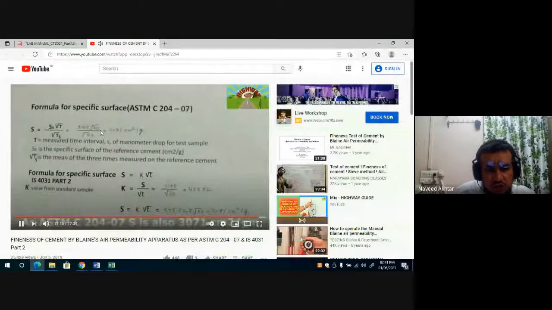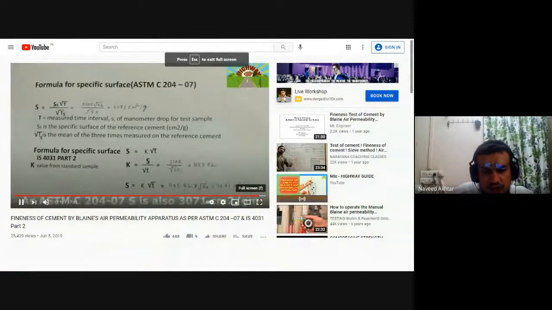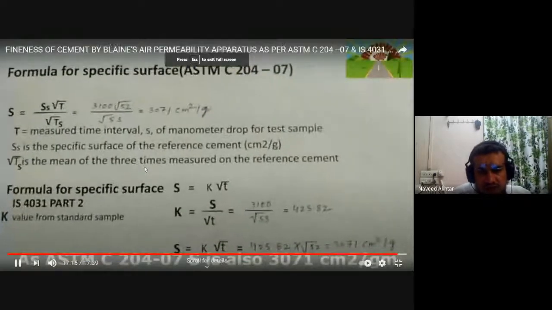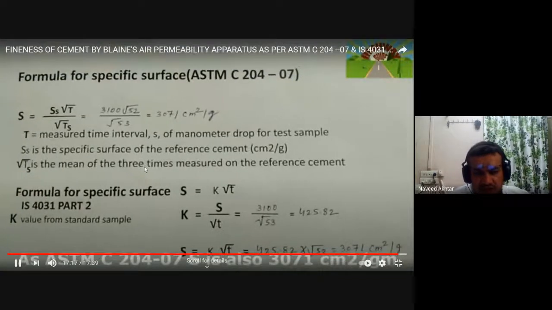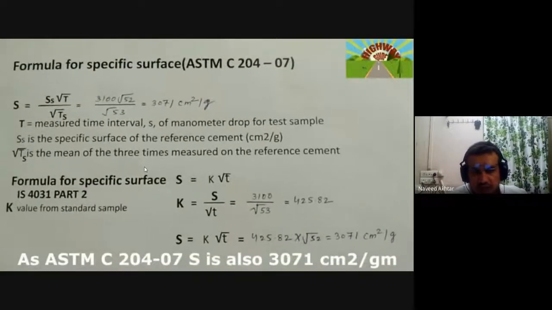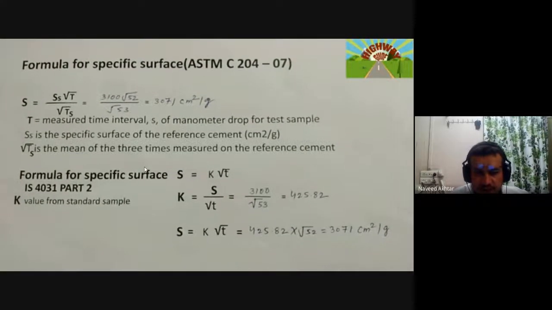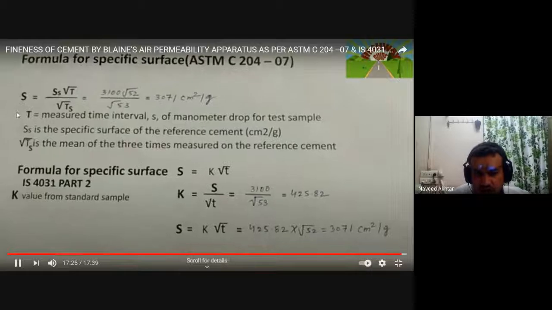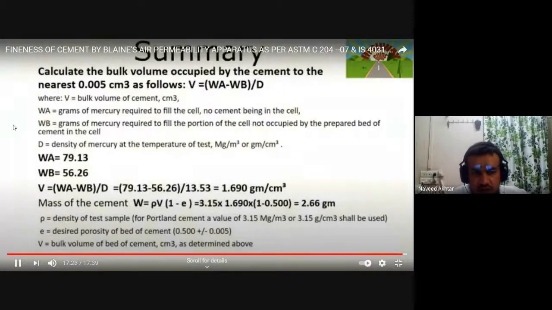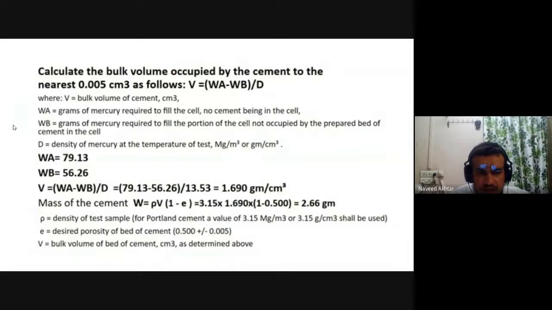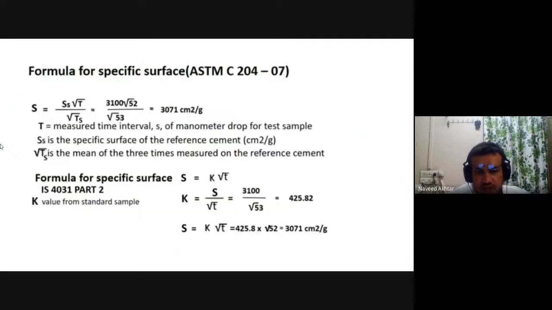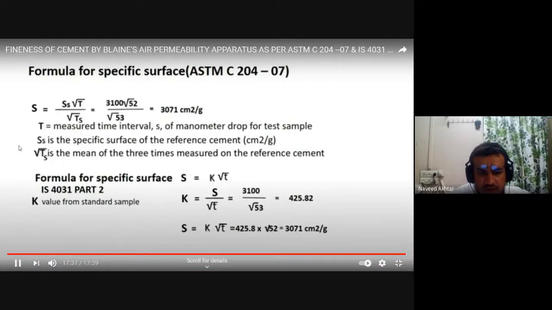So this is the procedure to find out the specific surface area of the cement. As you find from the IS method and ASTM method, both values you can see are approximately the same. This is the summary of the results.